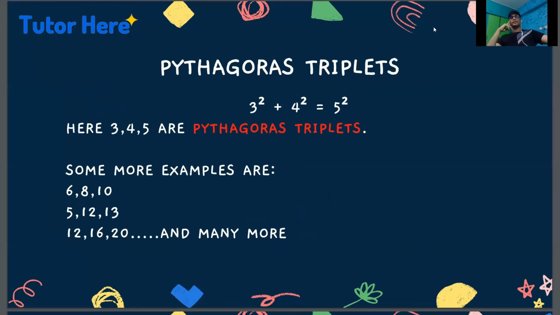Pythagoras triplets. There are a few fixed values such as 3 square plus 4 square is equal to 5 square. Here 3, 4 and 5 are Pythagoras triplets. Some more examples are 6, 8, 10; 5, 12, 13; 12, 16, 20 and many more. Can you find out two more such triplets?